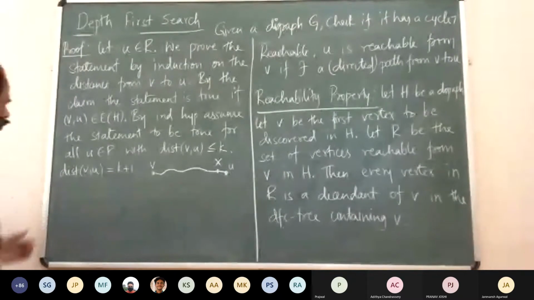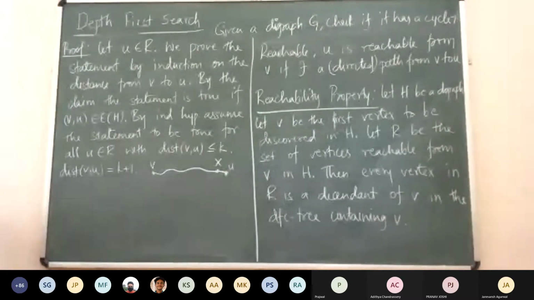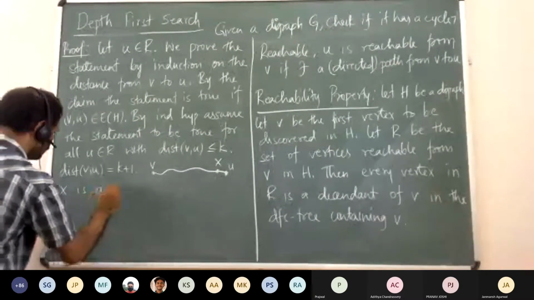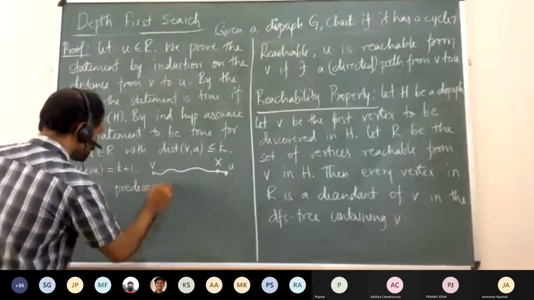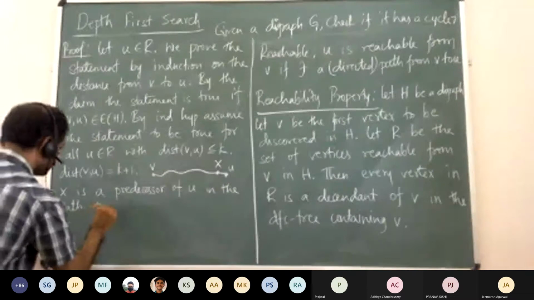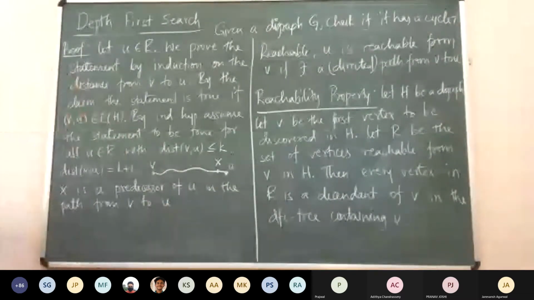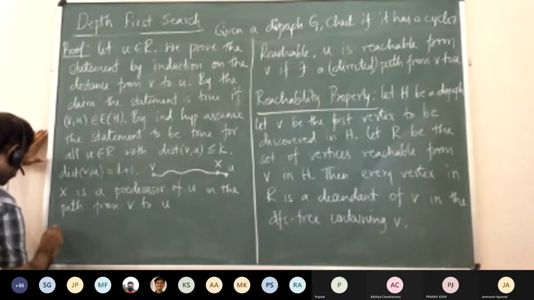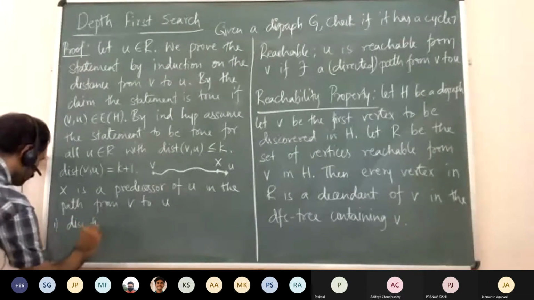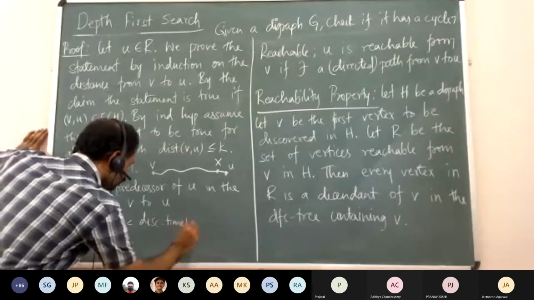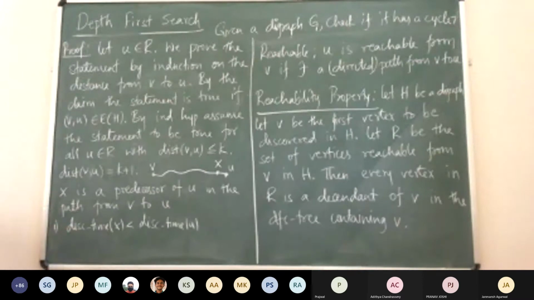Now we will argue based on the discovery time of X and the discovery time of U. X is the predecessor of U in the path from V to U. Now let us do what Pranav did: we compare the discovery times of X and U. Suppose the discovery time of X is less than the discovery time of U. Then what do we do?